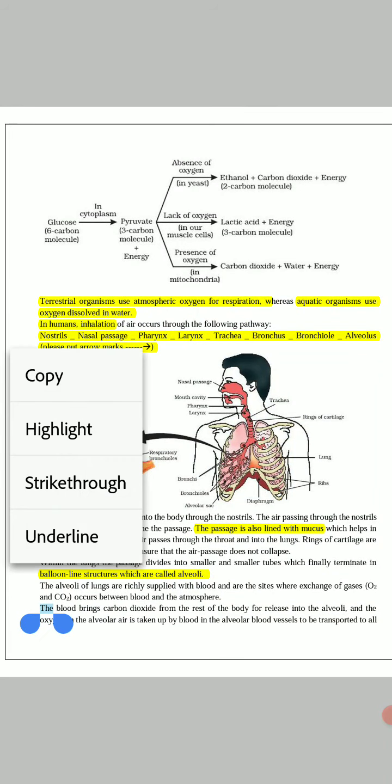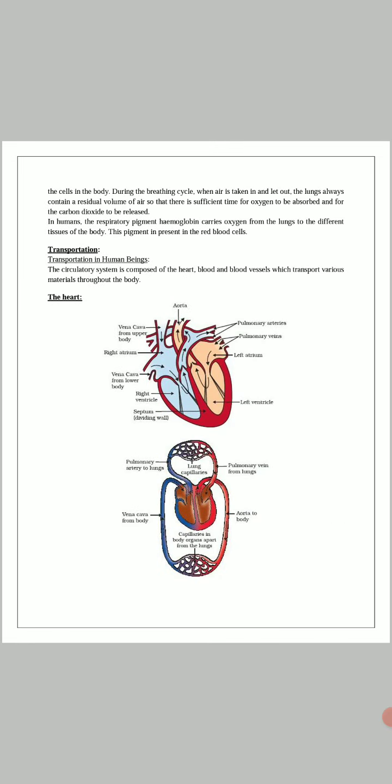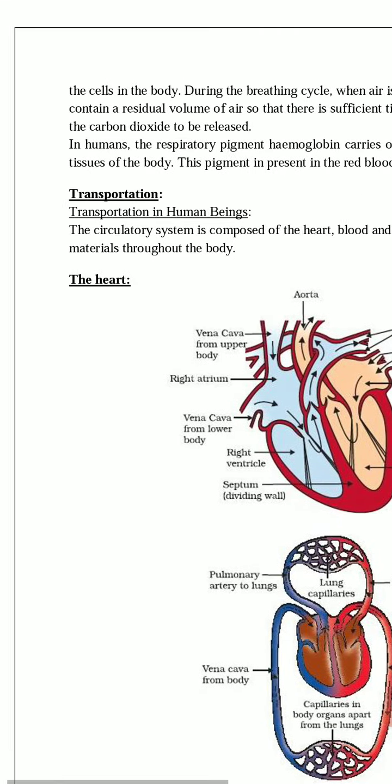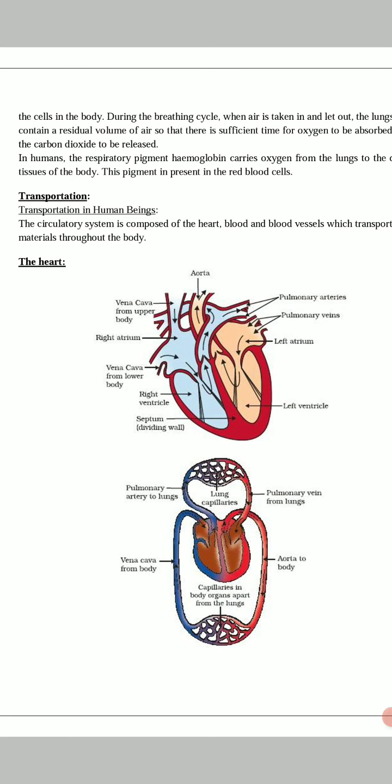After the blood has absorbed adequate oxygen, it brings the carbon dioxide from the rest of the body for release into the alveoli, and the oxygen in the alveolar air is taken up by the blood in the alveolar blood vessels to be transported to all the cells in the body. So this is the basic overview of the respiratory system.